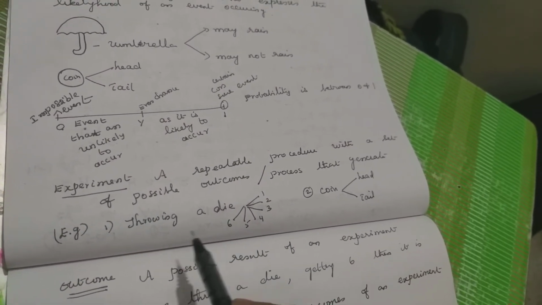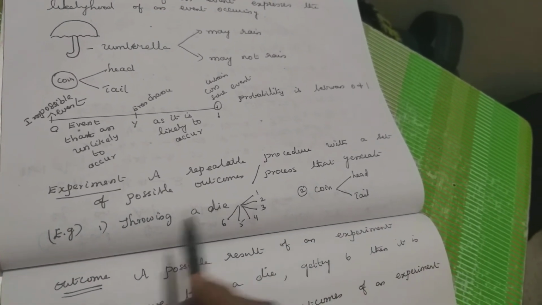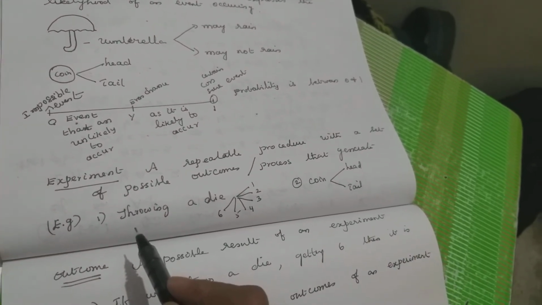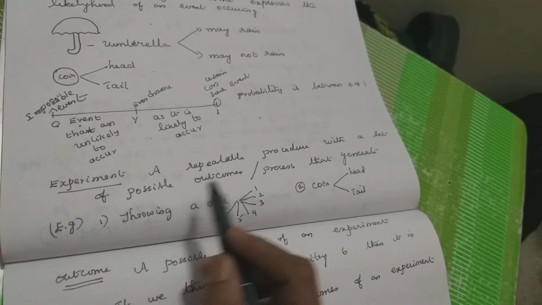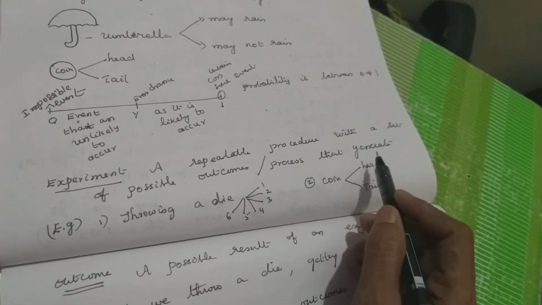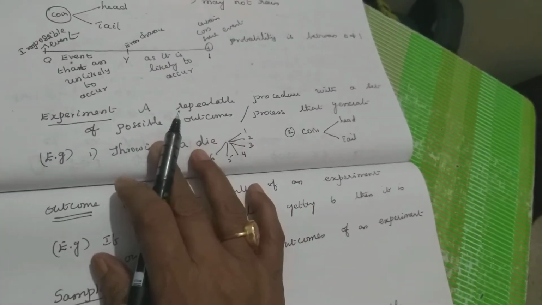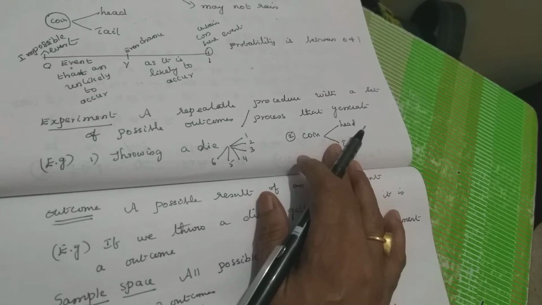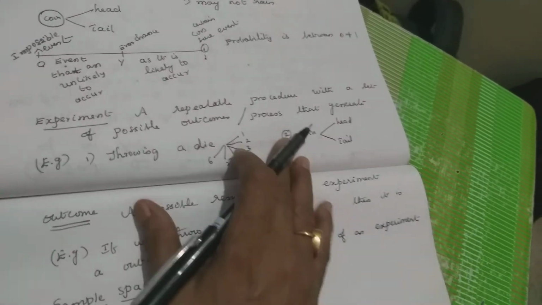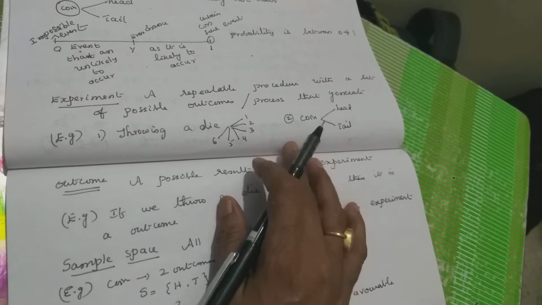So throwing a die or throwing a coin, cards, anything you do, that procedure is called the experiment, or a process that generates outcomes. I have taken only this example. There are many examples: cards, dice, coin, even selling goods. We can sell, we cannot sell, like that.